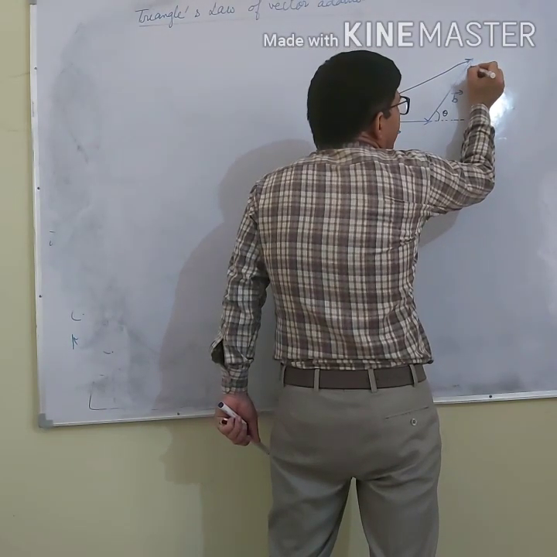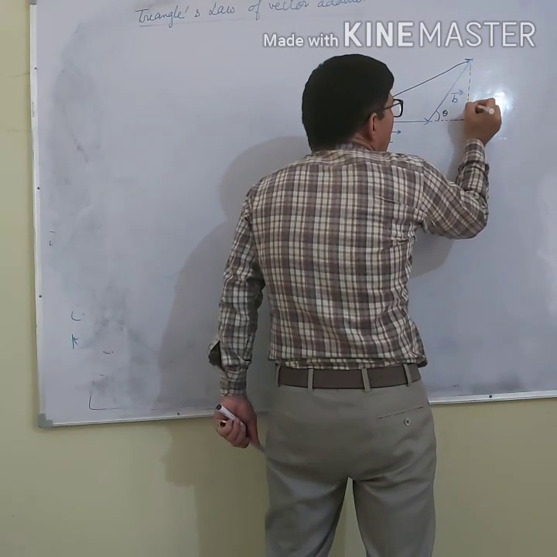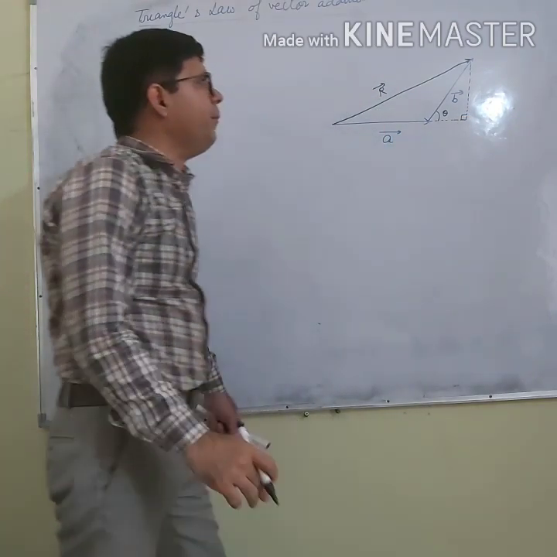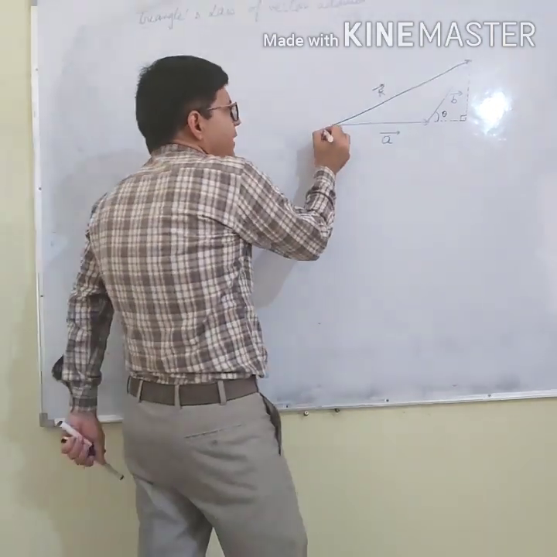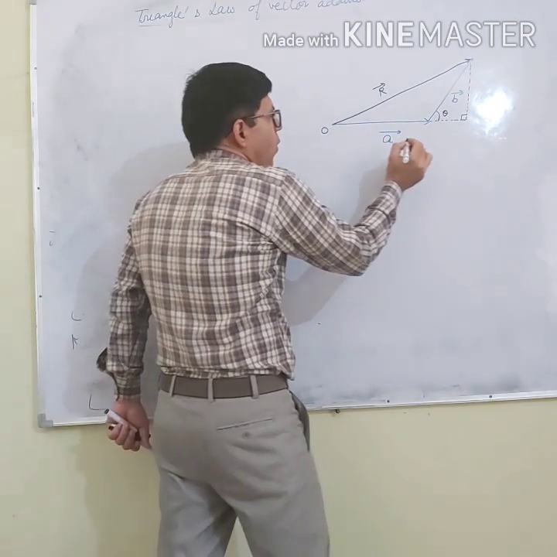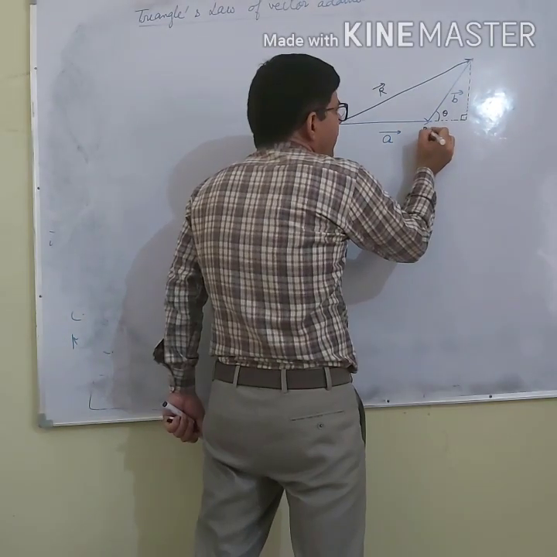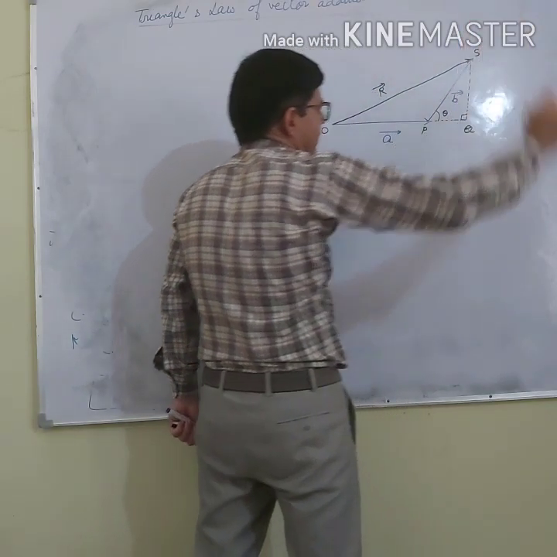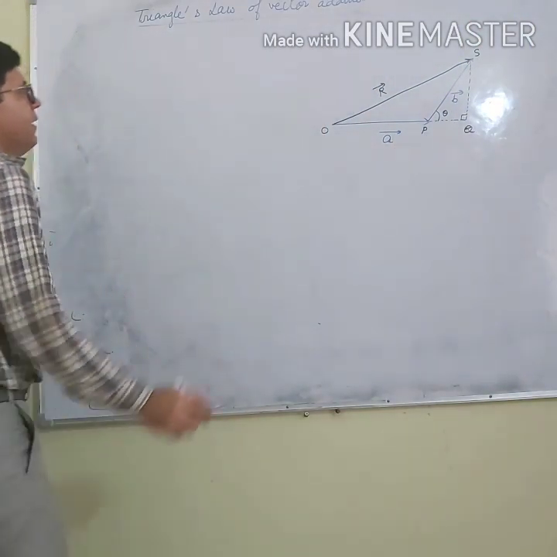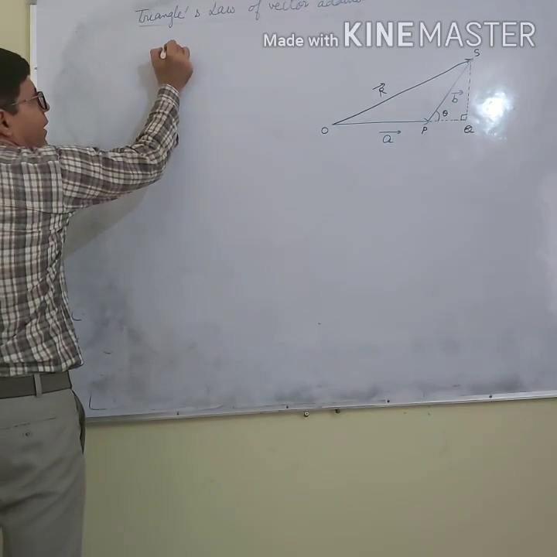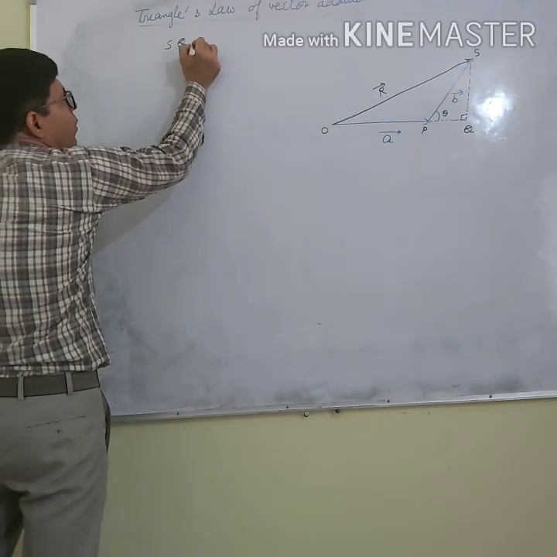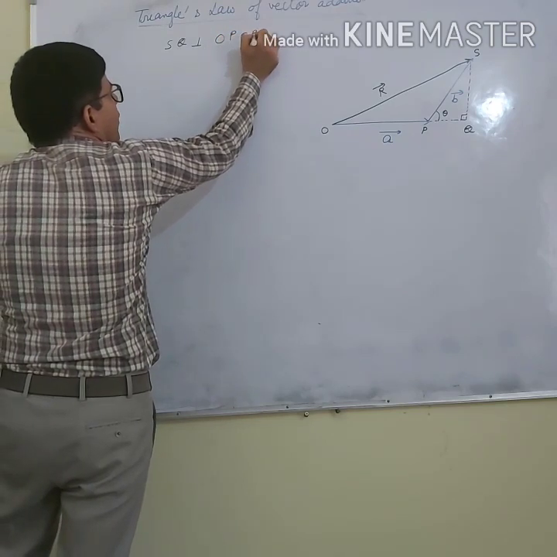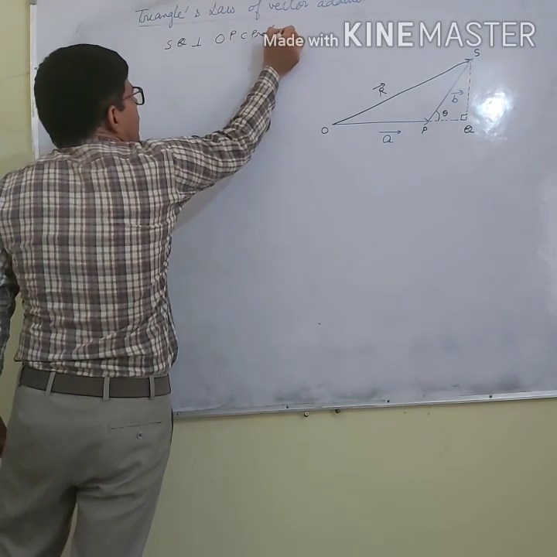Now from here I will draw a perpendicular on vector A produced. Let me write the names: O, P, S. I draw SQ perpendicular to OP produced.